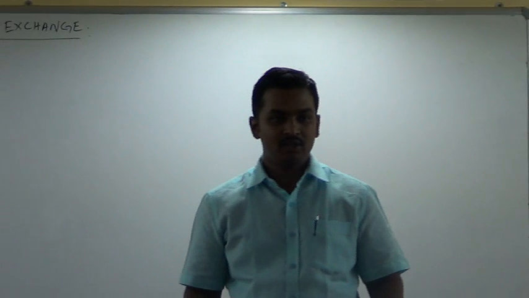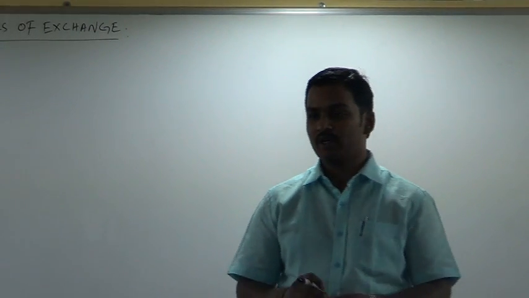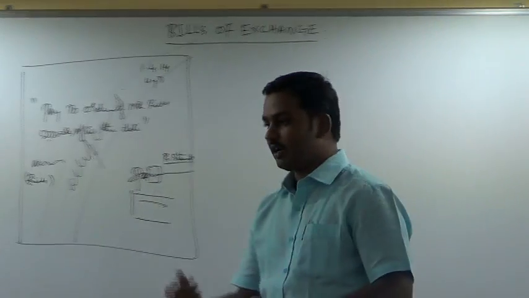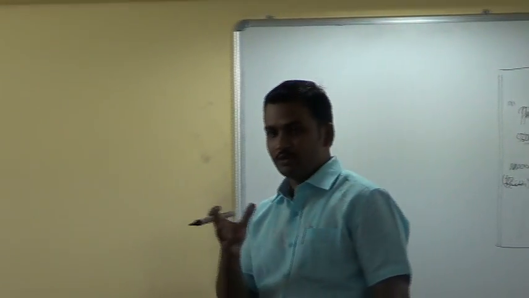If he has become insolvent, then the court will take over all the assets of Poor, settle all the liabilities of Poor, and if it is possible, at least 10%, 20% or 30% of the bill, whatever the court can pay, they will pay on behalf of Mr. Poor. So there is some protection available to the creditor. In this problem, who was the creditor? Who gave the loan? Rich gave the loan. Who took the loan? Poor took the loan. So Rich is the creditor and Poor is the debtor. Continue.